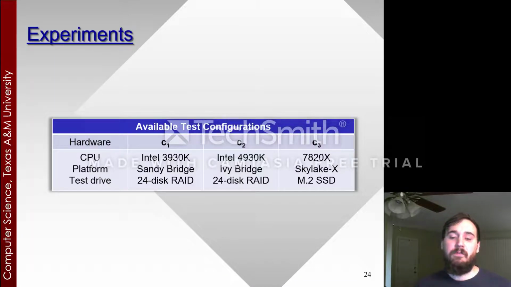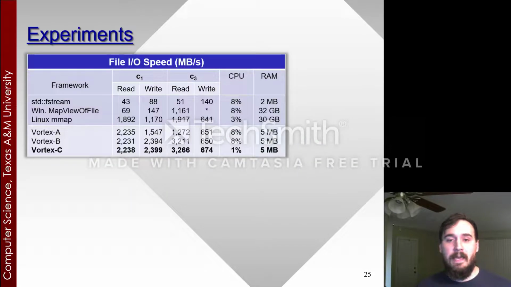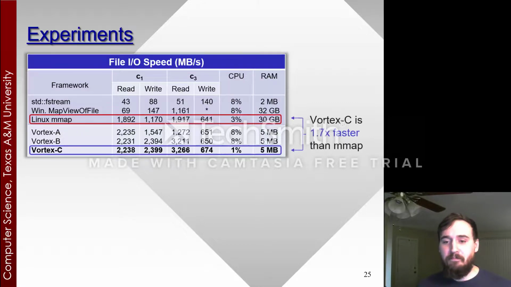Our test configurations from C1 to C3 include 3 different generations of the Intel architecture. So we've got Sandy Bridge, Ivy Bridge, and Skylake X. And each of these are equipped with either a 24-disk RAID or an M.2 solid-state drive. So our first experiment that we're going to be looking at is file I/O speed. So this is a read-write test.